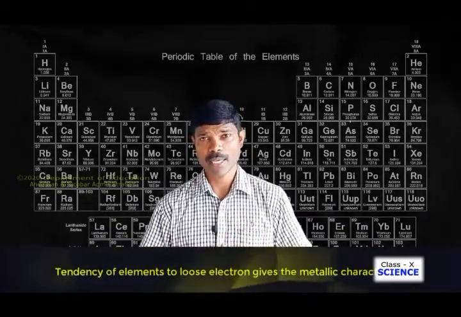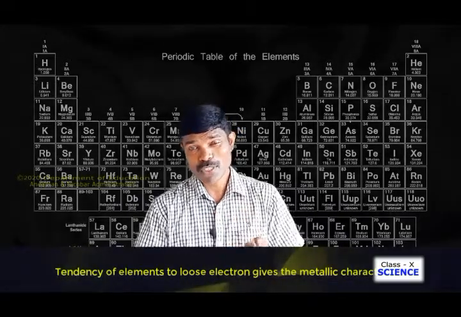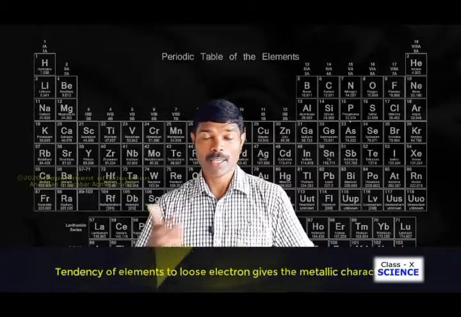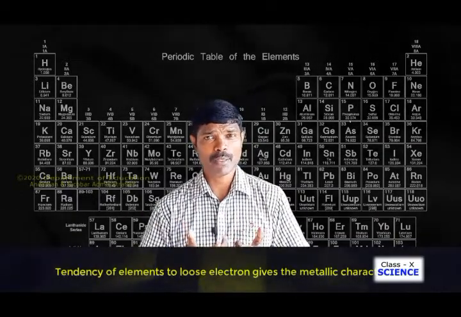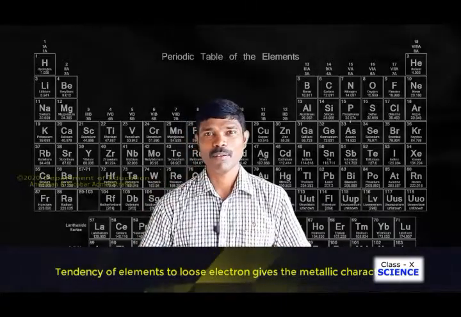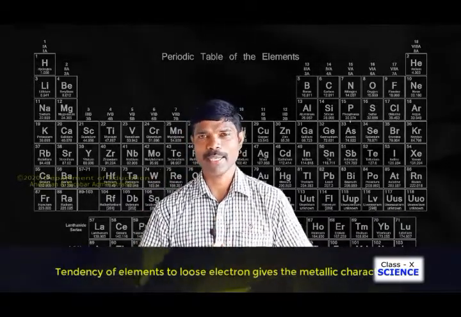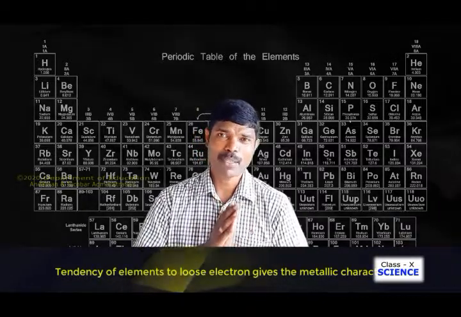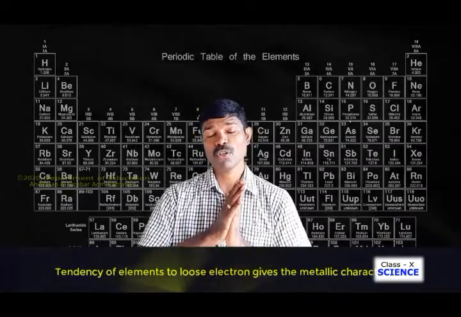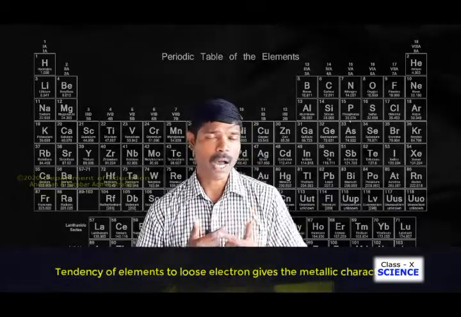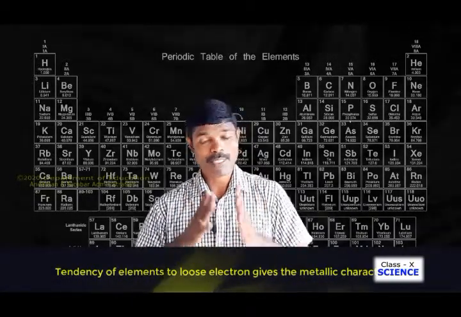Or we can say that if it is easy to remove an electron from the outermost shell compared to another element, then the element from which the electrons can be easily pulled off will have more metallic character. So altogether we can say that if an element loses 1 or 2 electrons easily, then its metallic character will be higher.